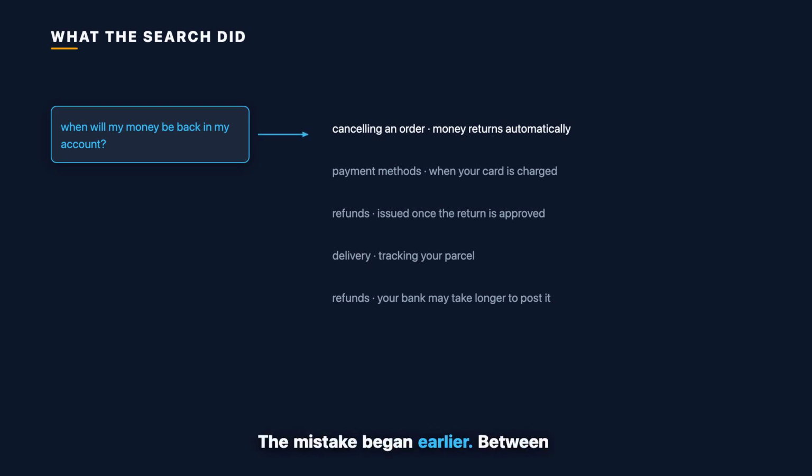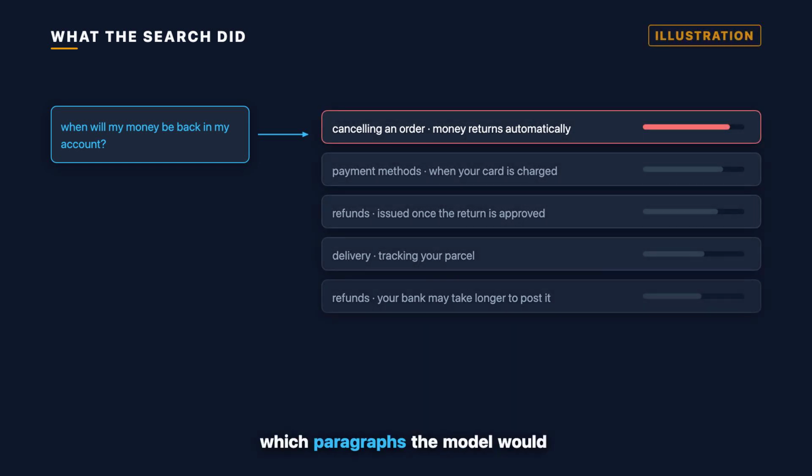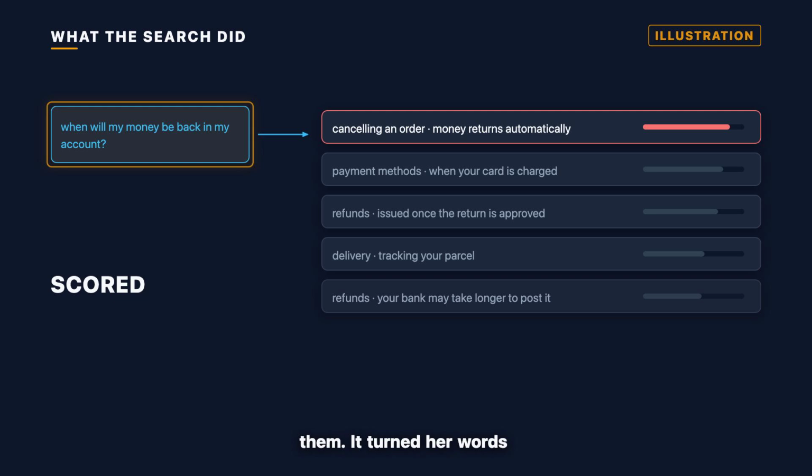The mistake began earlier. Between her question and the reply, a search ran and chose which paragraphs the model would be allowed to see. That search did not read her question the way you just did. It did not work out that a delivered item had come back. It scored them. It turned her words into something it could compare against the paragraphs it had, and it took the highest scoring candidates it found.